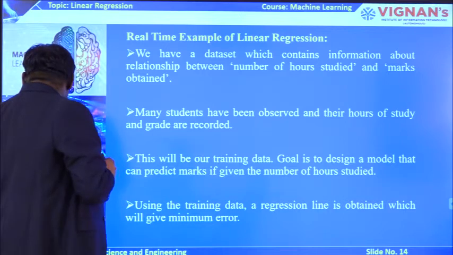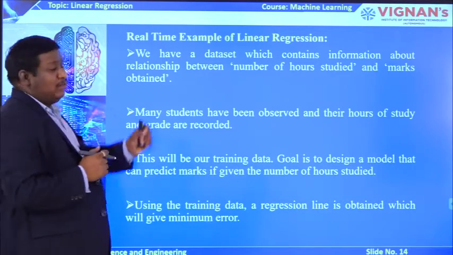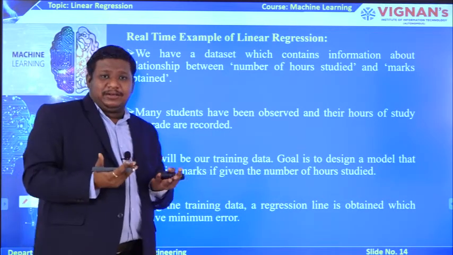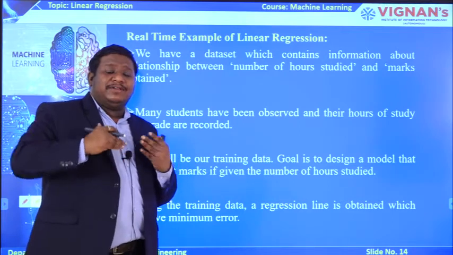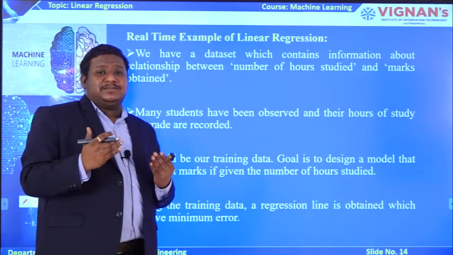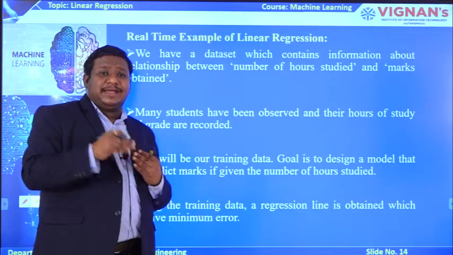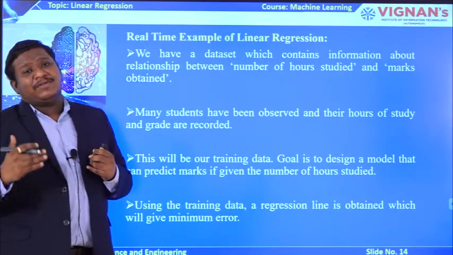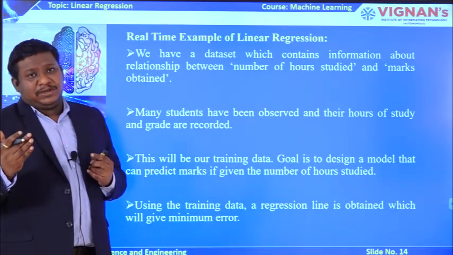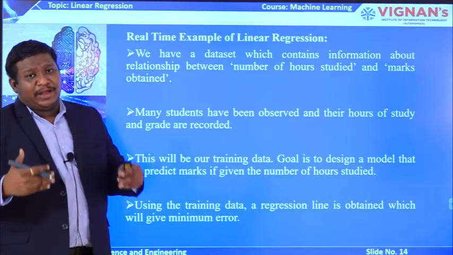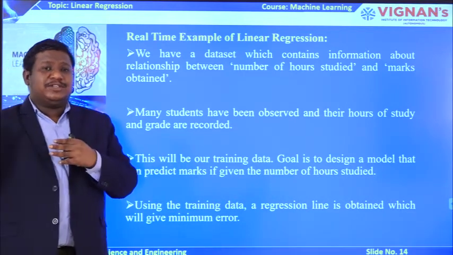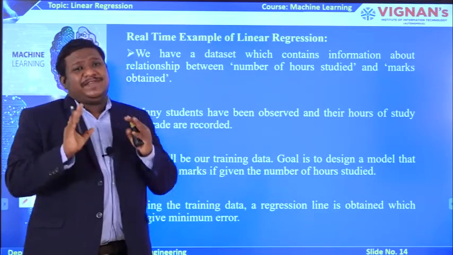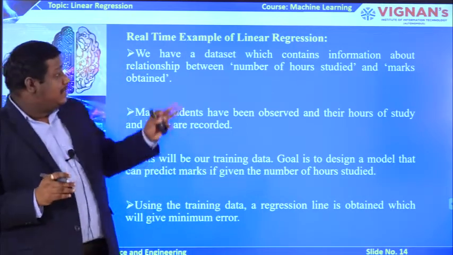Now see what is a real-time example of this linear regression. We have data for a real-time problem. In that data, we have the number of students who attended an exam in a particular year and the number of hours they had studied, and based on the number of hours they studied, they got their marks. Now, if I give you the number of hours a particular student is going to study, we need to predict what his grade will be, what marks he is going to get. That is the main problem we are going to predict here. Let us see the details.